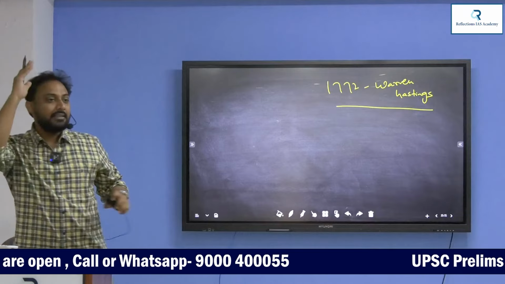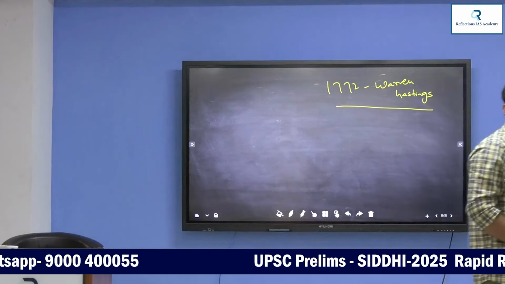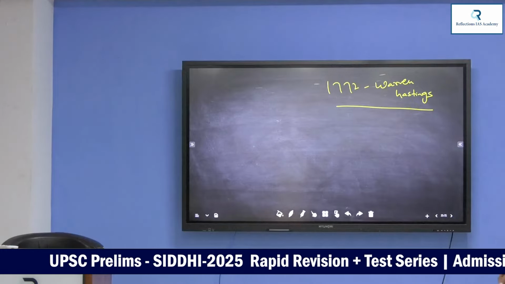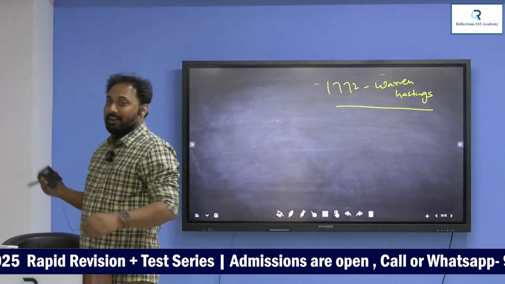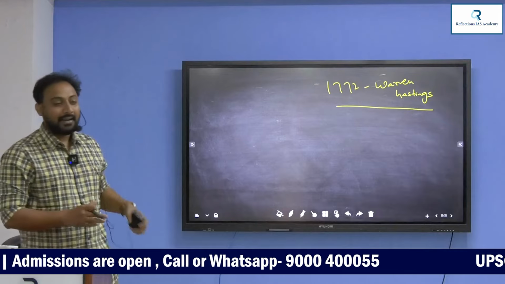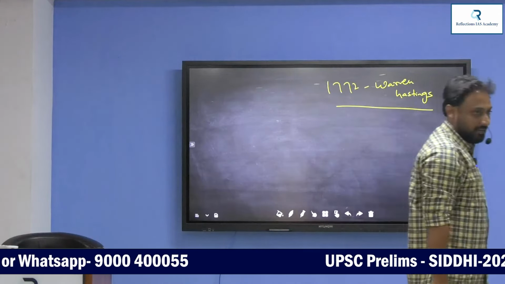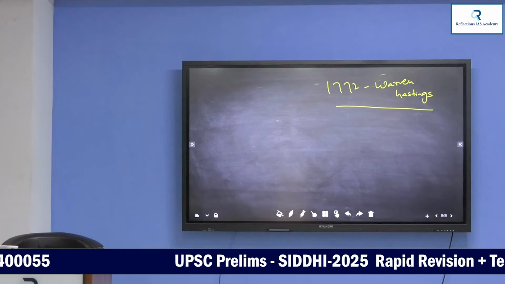So what does this 1773 Regulating Act say? Point number 1. Lakshmikant, textbook, first chapter, first page. 1773 Regulating Act: the Governor of Bengal becomes Governor General of Bengal, and the Governor of Bombay and Governor of Madras become subordinate to the Governor General of Bengal. Accordingly, who is the first Governor General of Bengal? Warren Hastings.